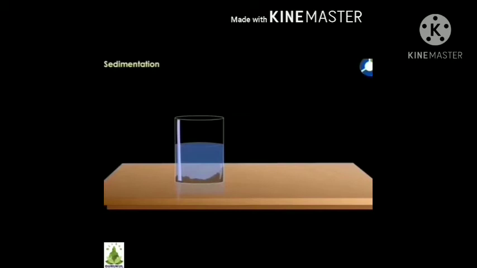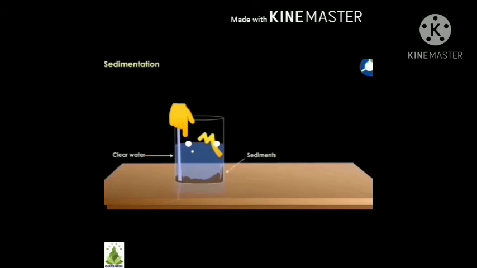The insoluble particles settle down at the bottom. These are called sediments. A process in which heavier particles go and settle at the bottom of the still water is called sedimentation or settling. Children, if you observe, twigs and rubbish are still floating on the water because they are lighter than water. Now you can see that the water is much cleaner and more transparent than before, but still some fine particles of